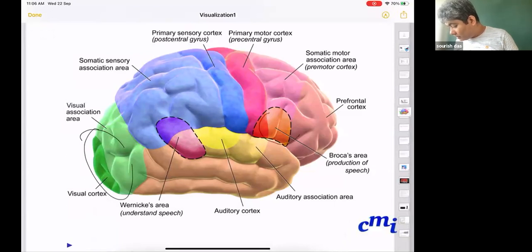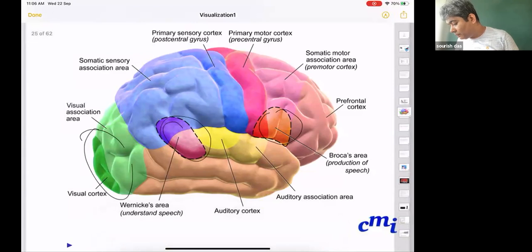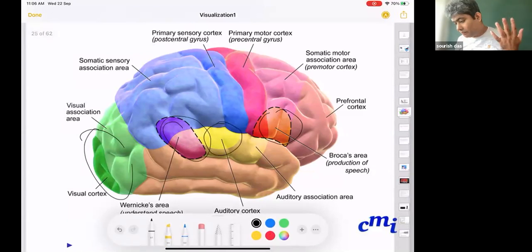This area helps us talk, and this is the area that helps us understand if somebody is speaking and what they are saying. This is the area which helps us hear or listen.